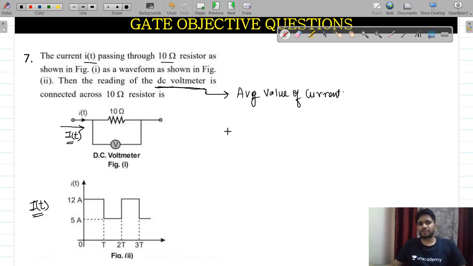There are multiple methods to calculate the average value. This is T, this is 2T, and the values are 12 and 5. 12 plus 5 divided by 2 will also give the average value.